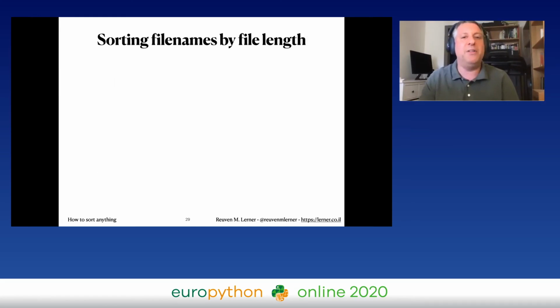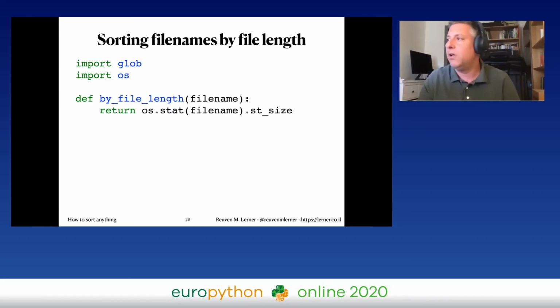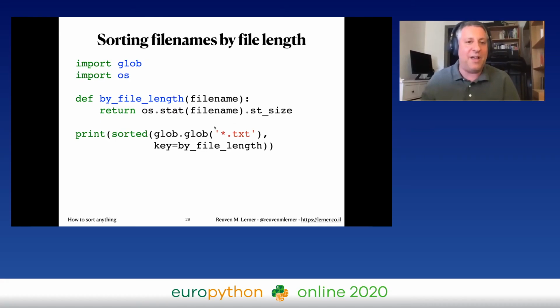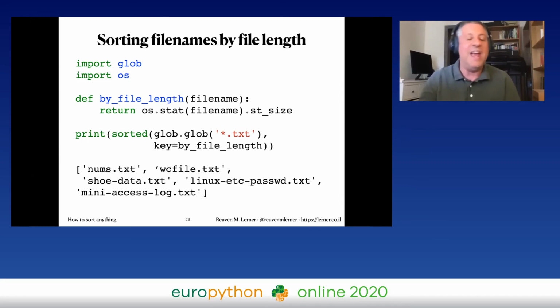What about sorting file names by file length? So I'm going to get a little help here. I'm going to use the glob module or the OS module. Sorry about that, folks. So, by file length to file name. What are we going to do? We're going to get a file name, and we're going to run os.stat on that to get its size. Fantastic. And now I'm going to get all the text files in the current directory. I'm going to sort them by file length. And you don't know these files, but I promise you this actually happens to be the case. It's from the smallest file to the biggest file.